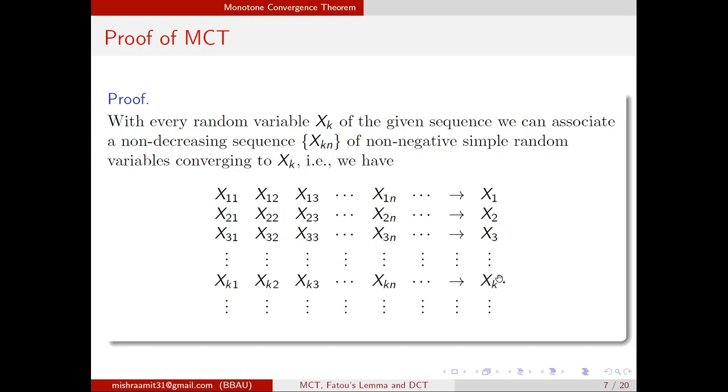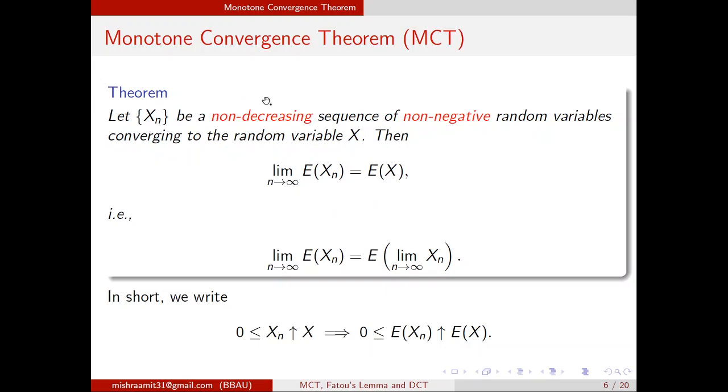Now see one thing very carefully: if you move from left to right, this is an increasing sequence converging to x1. I will call non-decreasing as increasing for simplicity. So if you move from left to right, it is increasing. In the second line, if you move from left to right, it is increasing, and so on. But you know that x1, x2, xk, that means sequence xn, was also non-decreasing.